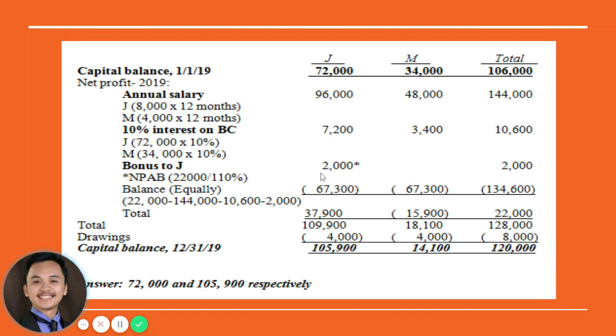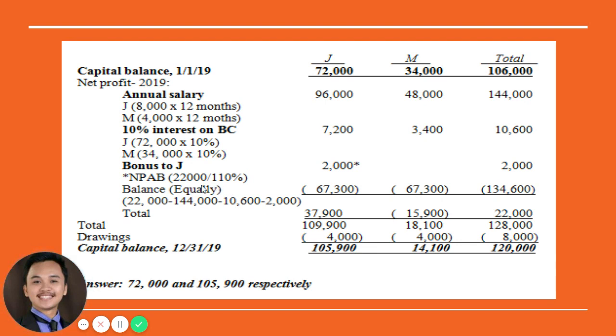So, pila tanan ang remaining, pila na lang ang nabilin nga remaining profit. So to compute, you'll have 22,000 nga profit minus 144 nga salary, 10,000 nga interest, minus bonus nga 2,000. So that's a total of 134,600. So it's a loss of 134,600. Then this 134,600 will be distributed to J and M. This time, since it's already the second year, it will be distributed equally.